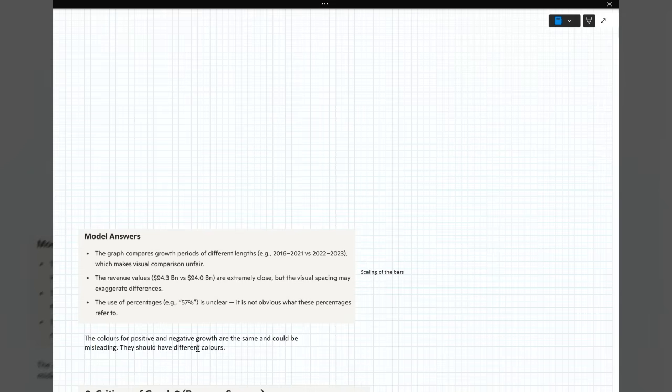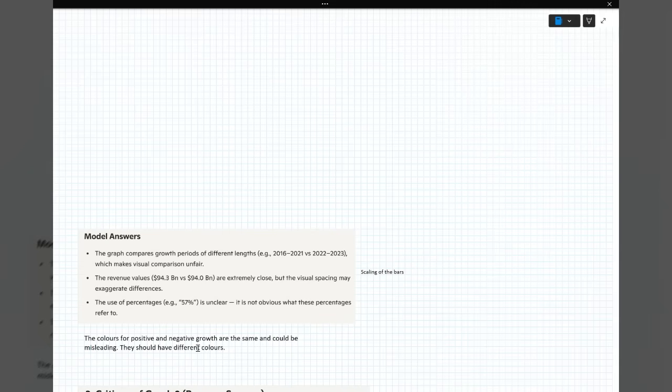But if we were to multiply that small bar by, I'll say, 11, is it going to be the same size as the bar on the left? I'm not too sure it will be. The use of percentages is unclear. It's not obvious what these percentages refer to.